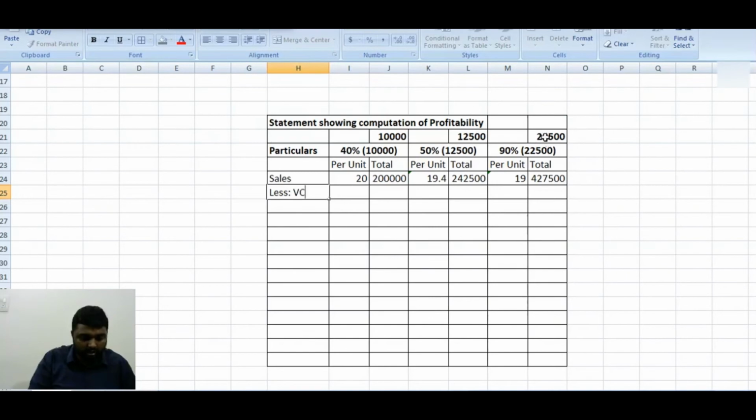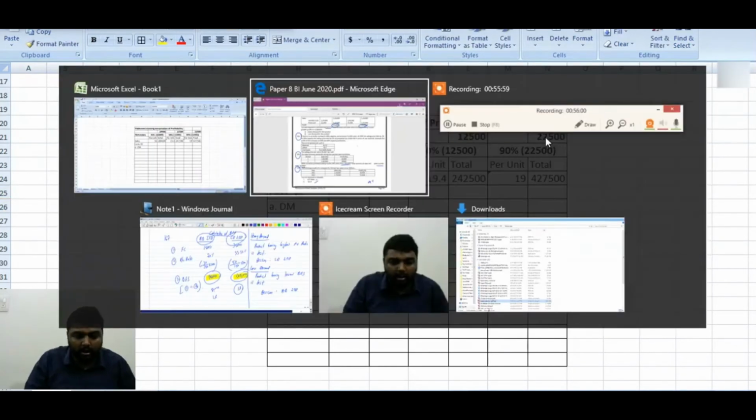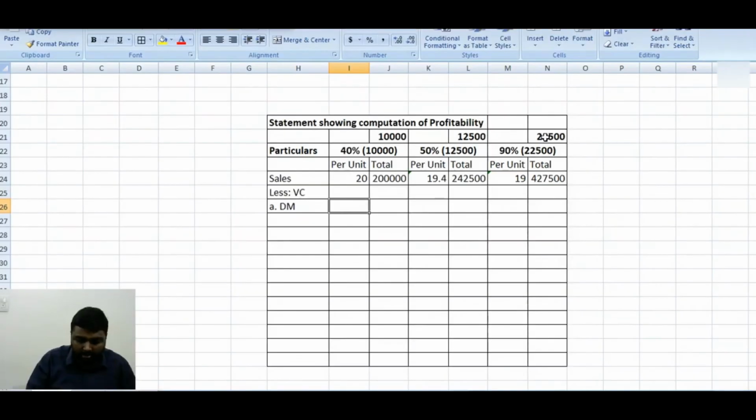Less variable cost. In that, first item, direct material. What is the existing direct material? 10 rupees. Here also 10. When it comes to 90%, they tell that there is a similar fall of raw material also. That means your raw material price is reducing. From 10, it reduced by 5%. It will become 9.5.